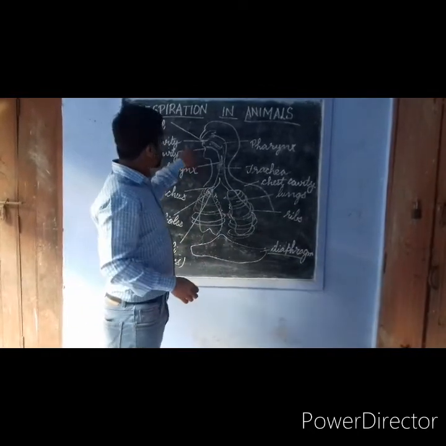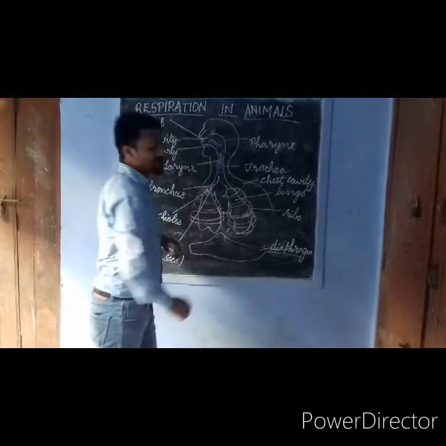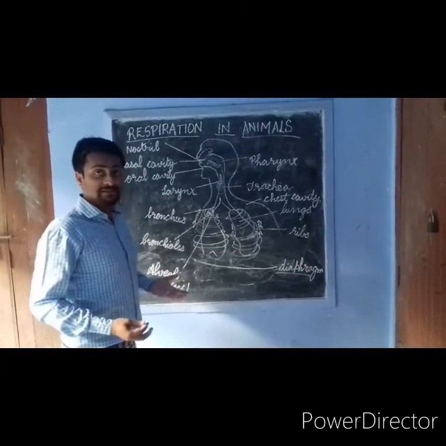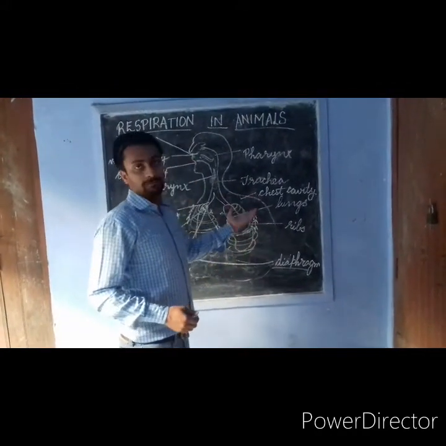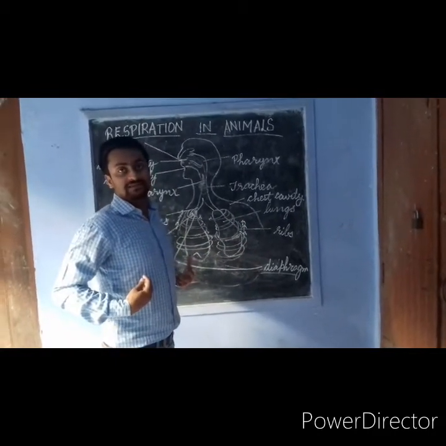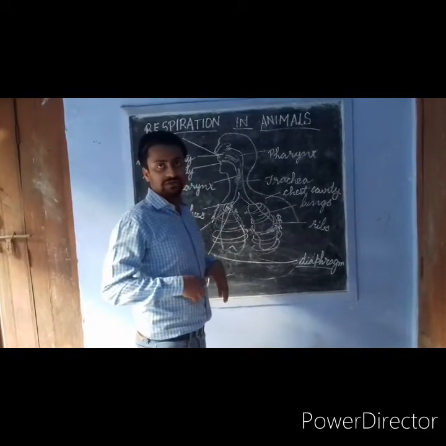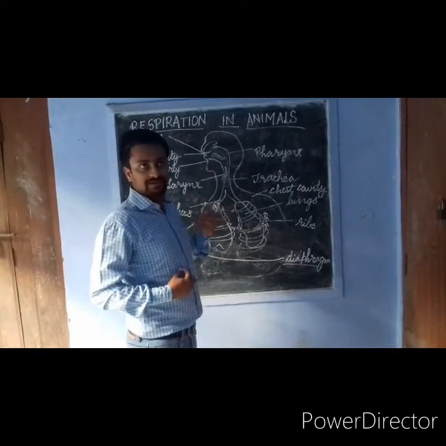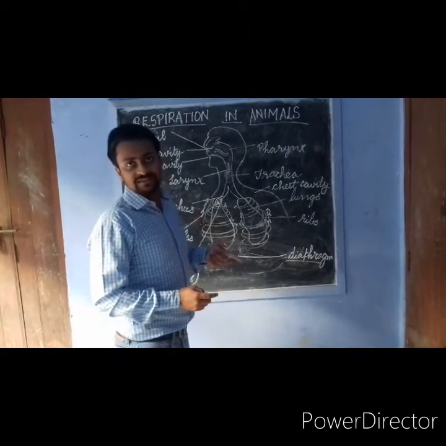When oxygen enters the lungs, there are certain muscles between the ribs, and these are called intercostal muscles. Now when we breathe in, these intercostal muscles contract, and due to their contraction the ribs move up, and the diaphragm becomes flat, so the surface area increases and the chest cavity expands. So the internal pressure becomes less than the external pressure. We know that gases move from higher pressure to lower pressure, so the exchange of gases takes place.